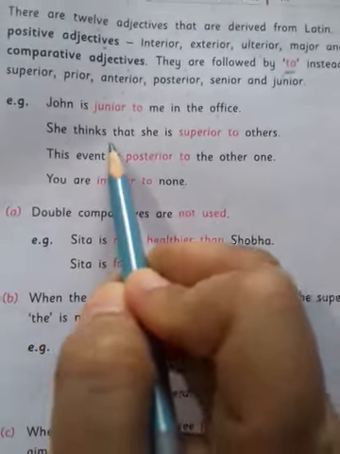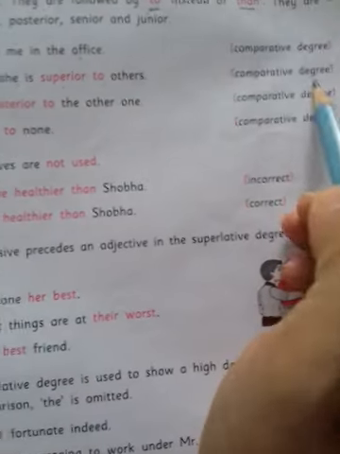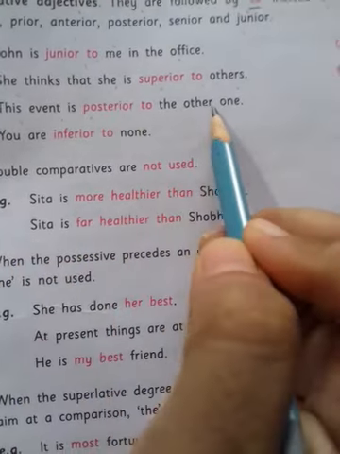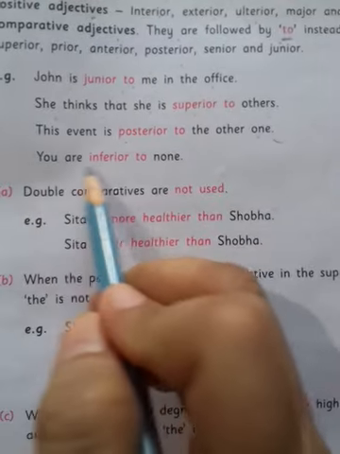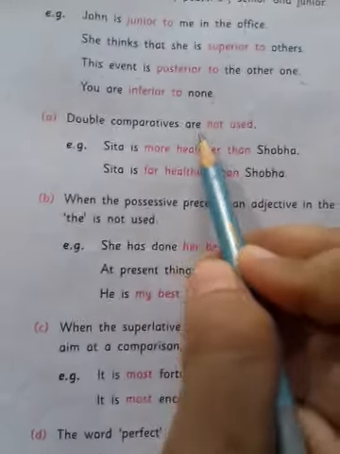She thinks that she is superior to others. Comparative degree. This event is posterior to the other one. Comparative degree. You are inferior to none. Here also comparative degree. Now double comparatives are not used.